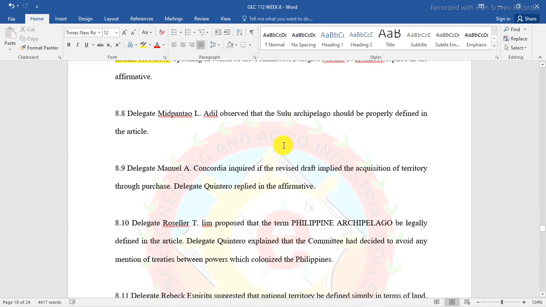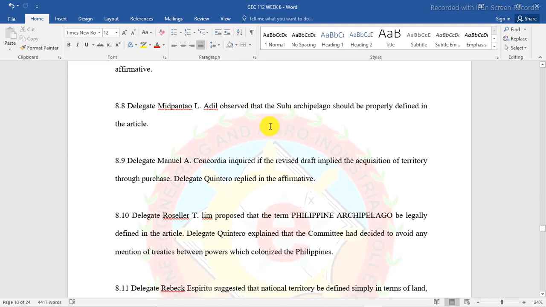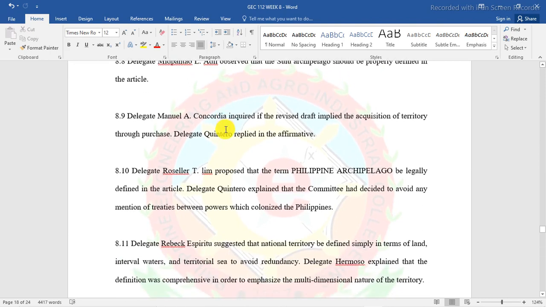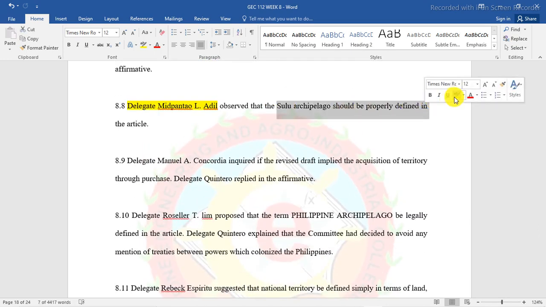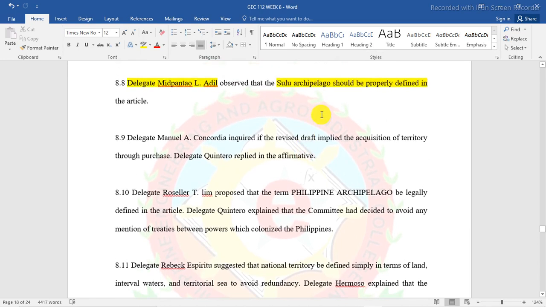Delegate Midpantaw L. Adel observed that the Sulu Archipelago should be properly defined in the article. Delegate Manuel A. Concordia inquired if the revised draft implied the acquisition of territory through purchase.